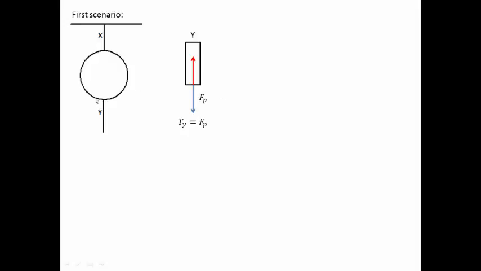Now let's look at the free body diagram of the metal ball. First, due to it being in contact with string Y and string Y is in tension, the metal ball will experience force Ty, and as established here, this Ty is just equivalent to the pulling force that is applied. Next, the metal ball also faces force from its own weight, W, and due to it being in contact with string X, the metal ball also has a tension force upwards contributed from string X.